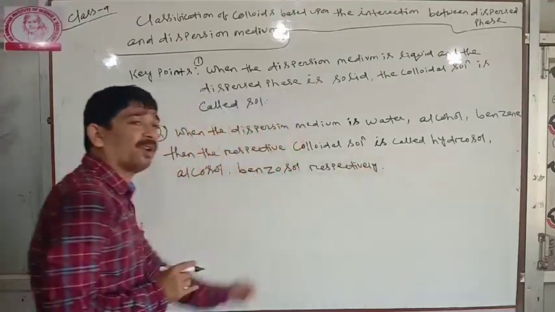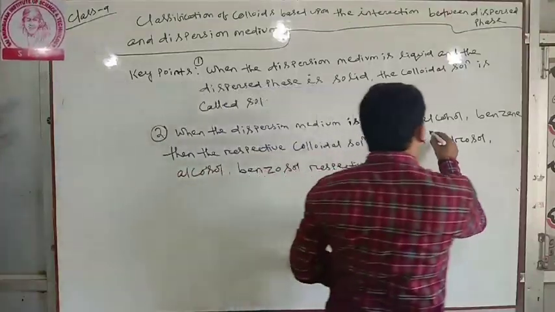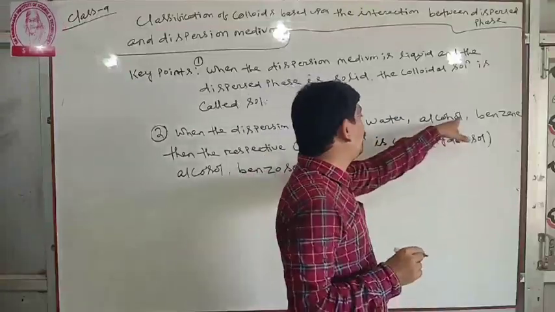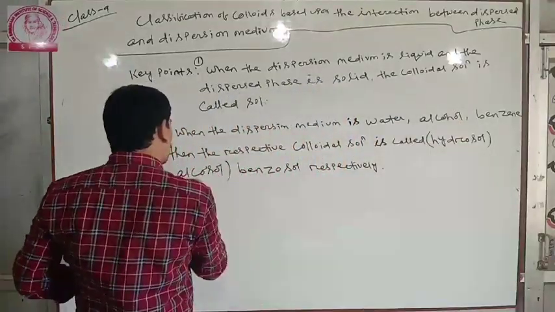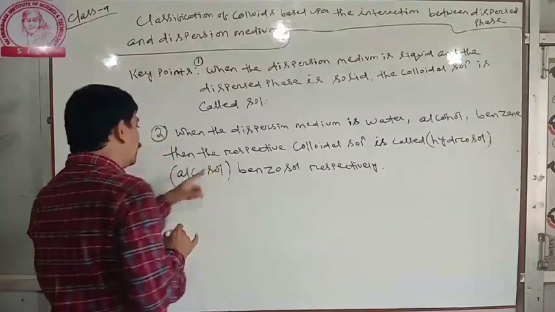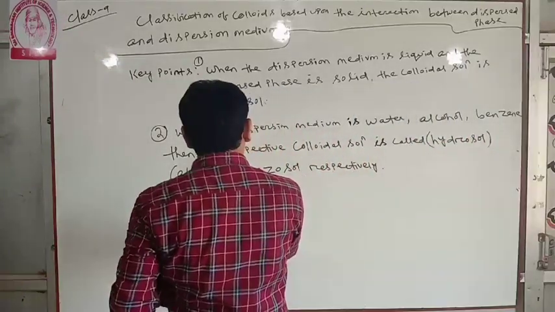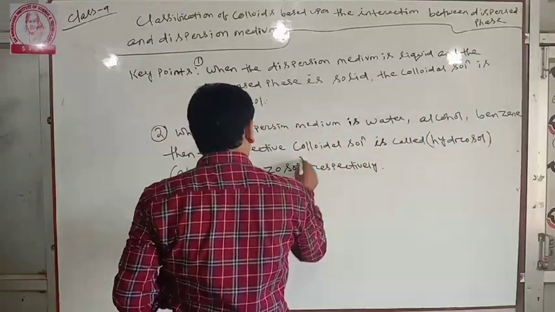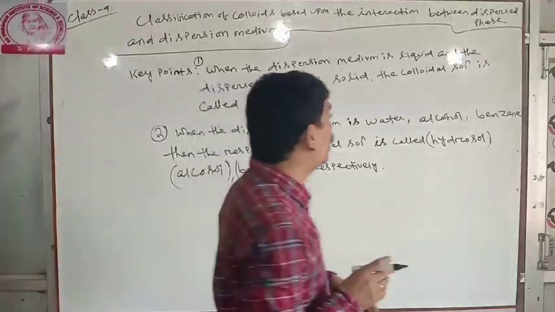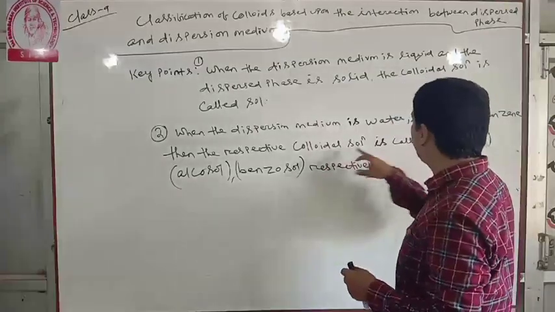Very important point. When the dispersion medium is water, the colloidal solution is called hydrosol.